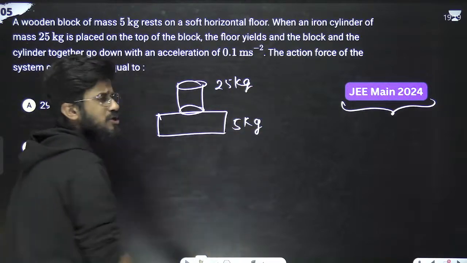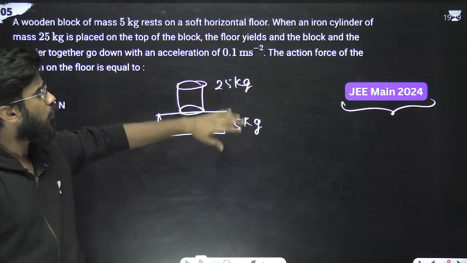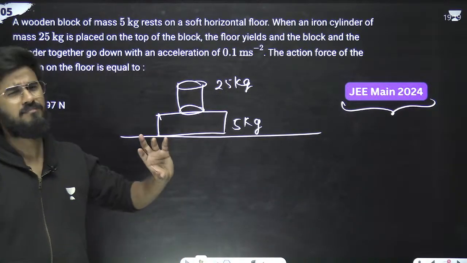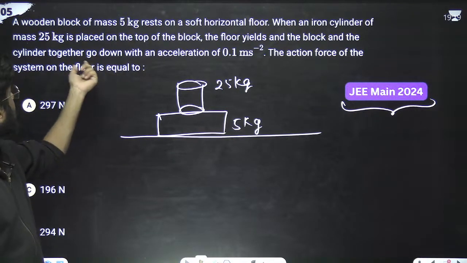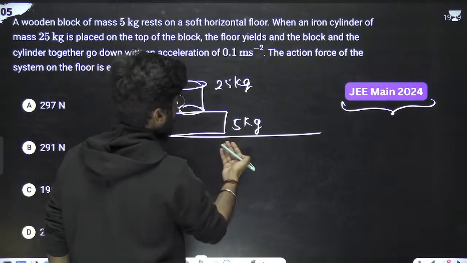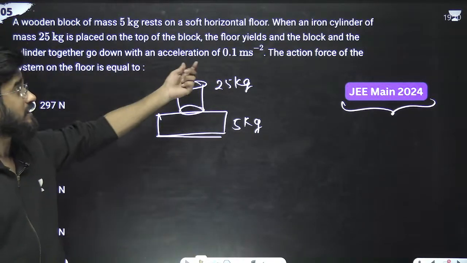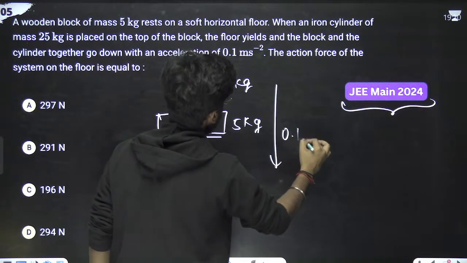It is not mentioned whether it is placed horizontally or vertically, so I just kept it like this. This was the floor. Now the floor simply vanishes, so the cylinder and the block go down together. If they are going down together, it is saying that it is going with an acceleration of 0.1 meter per second squared.